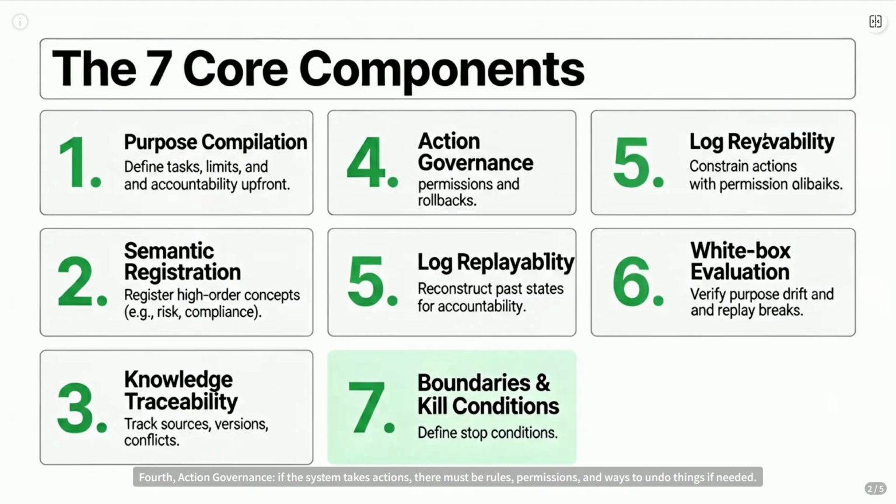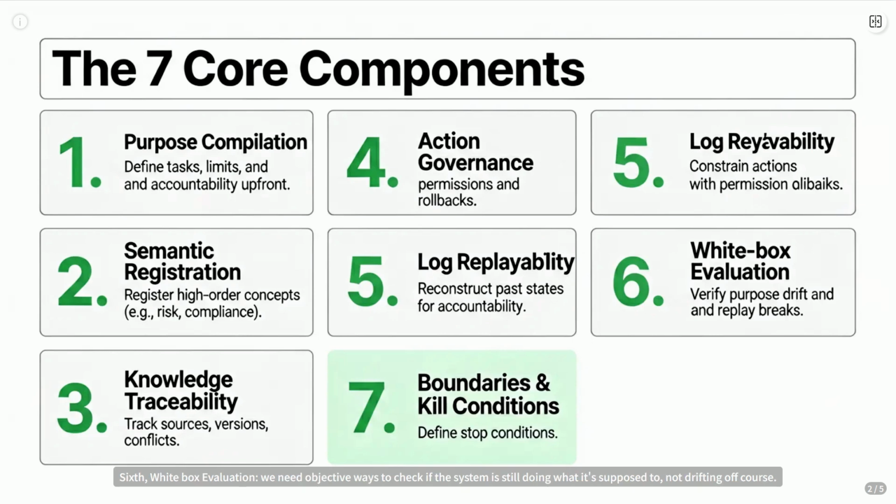Fourth, action governance. If the system takes actions, there must be rules, permissions, and ways to undo things if needed. Fifth, log replayability. Logs aren't just history. They need to let you rewind time, see exactly why decisions were made, and hold people accountable.